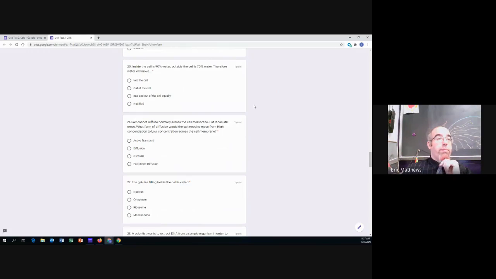Number 20. Inside the cell is 90% water. Outside the cell is 70% water. Therefore, water will move. Where is water going to go?